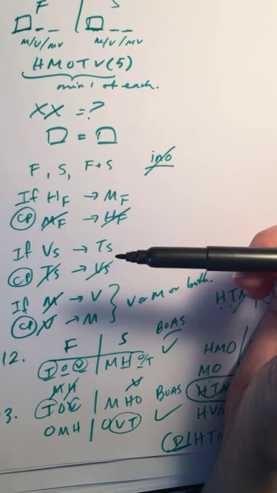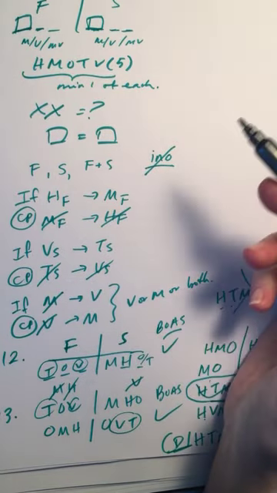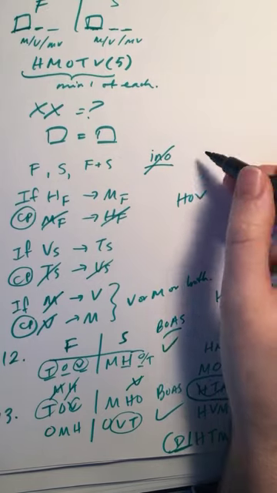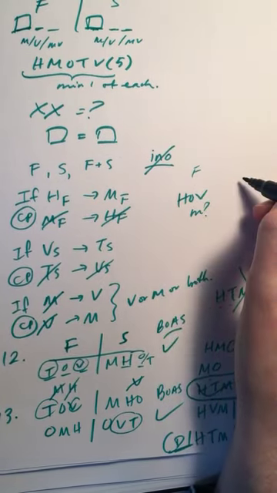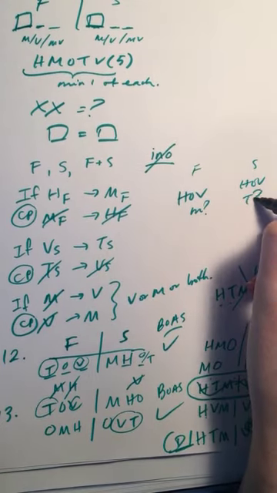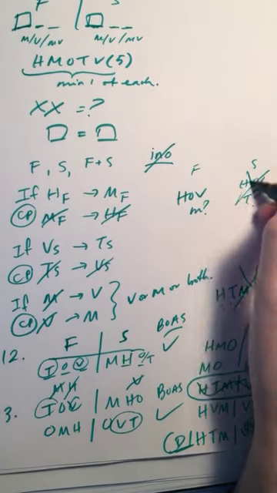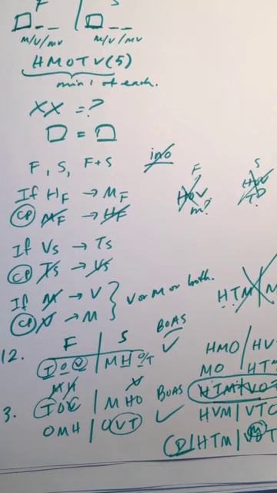So B, we have H, M, and V. That could work if they were in the fall. C, H, O, and V. So if H, O, and V are in the fall, then we're missing Montreal. And if H, O, and V are in the spring, then we're missing Tampa. Okay. So H, O, and V can't be the group of cities hosting the 3 meetings in either the fall or the spring. So C has to be the correct answer here.